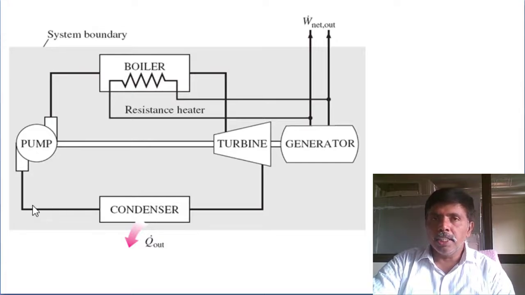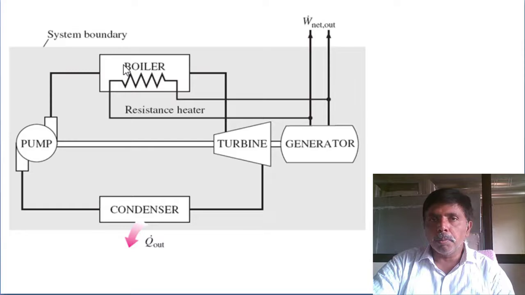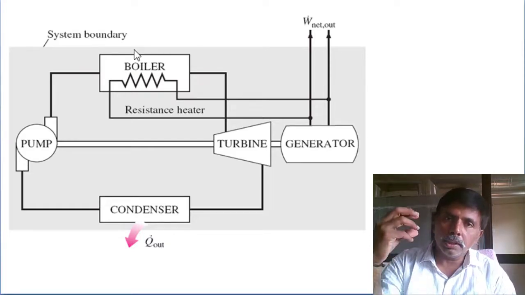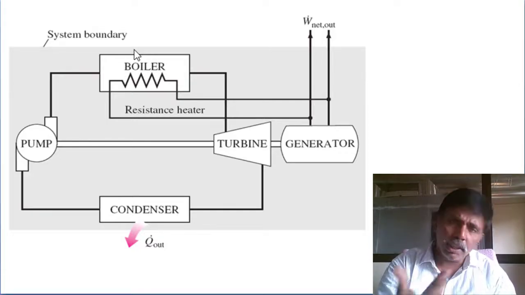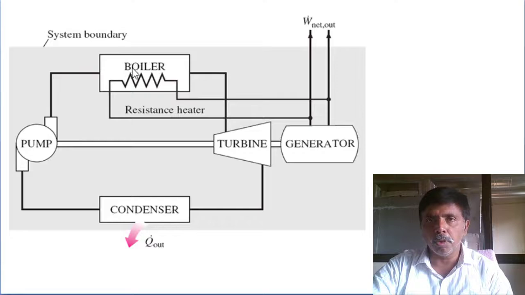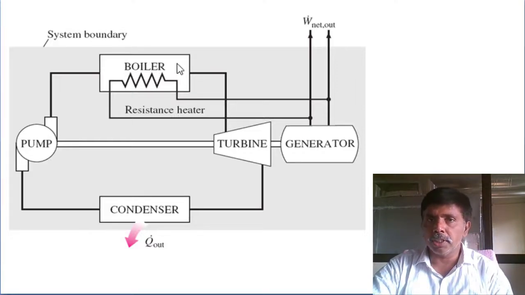Low pressure liquid is pumped to the high pressure boiler by using the circulating pump. Then only liquid we are pumping to the boiler. In the boiler, we are supplying heat by nuclear energy, by fossil fuels, or by solar, by biomass. Any method we are supplying the heat in the boiler. Then, by supply of the heat, this liquid is converted as a steam.